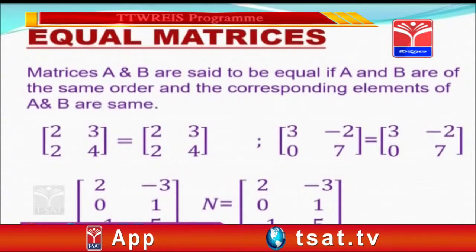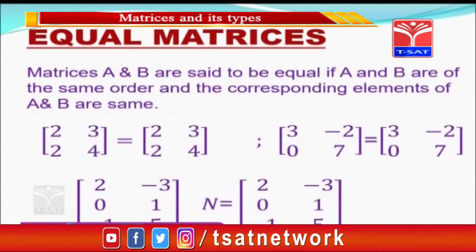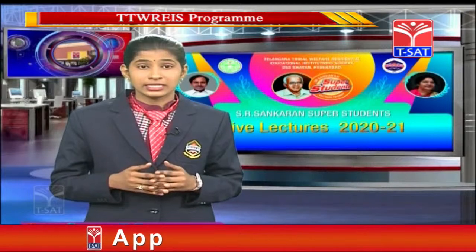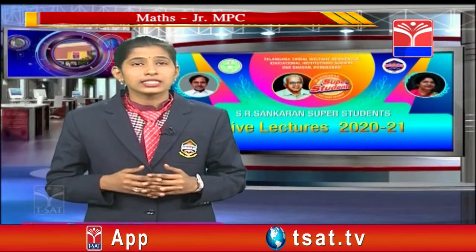The order is 2 by 2 and the corresponding elements are equal to each other. In the second example, they are of the same order, that is 2 by 2, and the corresponding elements are also equal to each other. Now let us see another example. In that, the order is 3 by 3.